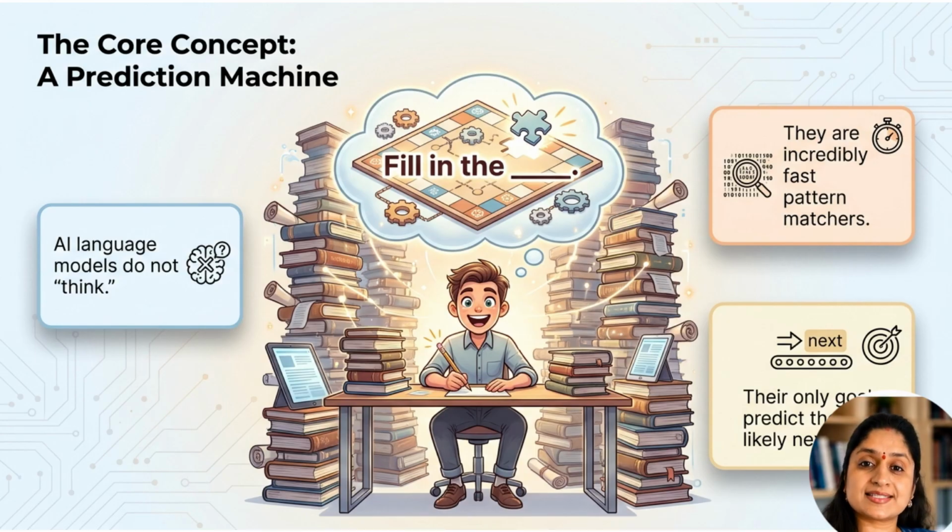The simplest way to understand modern AI is this: it is a prediction machine. AI language models do not think in the human sense. They learn patterns from huge amounts of text, then use those patterns to predict what should come next. Imagine a superpowered fill in the blank system. If I say, the sky is, the model calculates which word is most likely next. Maybe blue, maybe cloudy, maybe something else, depending on the context. That prediction process is the engine behind the answer.